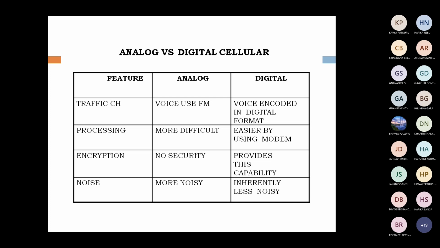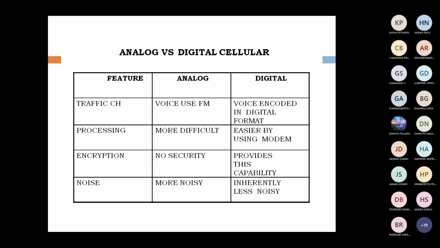Next, processing. The processing is very difficult in an analog system. That is, we must convert from analog to digital, then transmit whenever the data is used. But in a digital system, it is easy by using modems. What do you mean by modem? Modulation and demodulation. The modem abbreviation is modulation and demodulation.